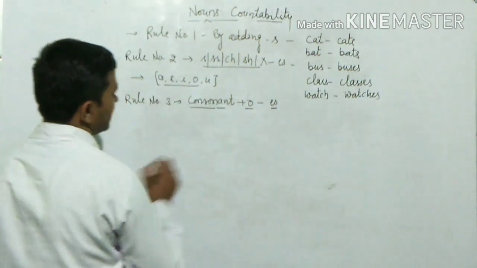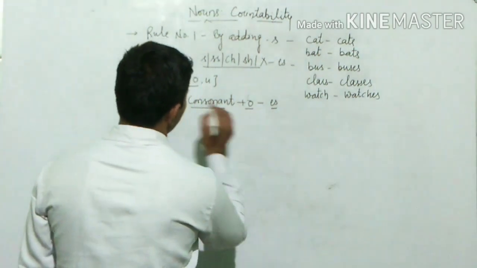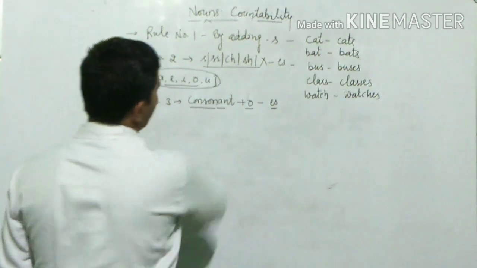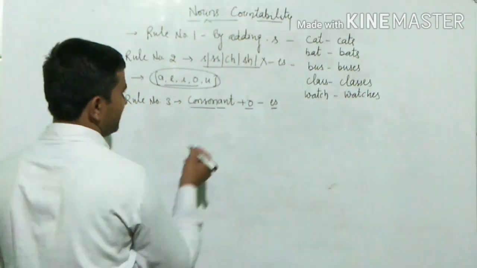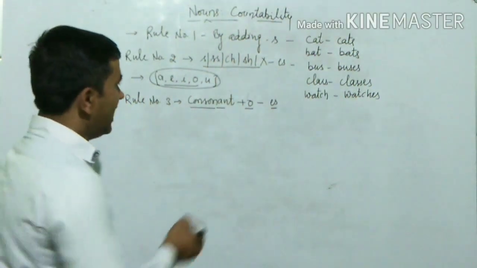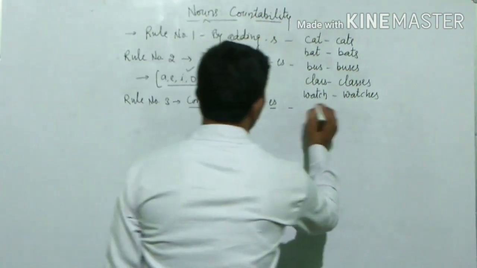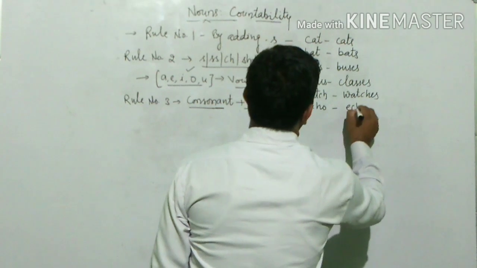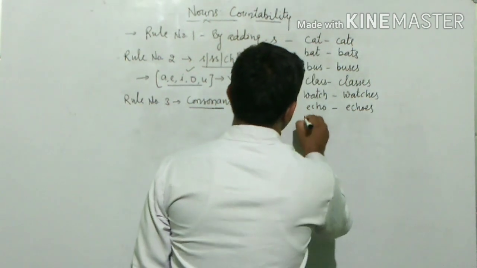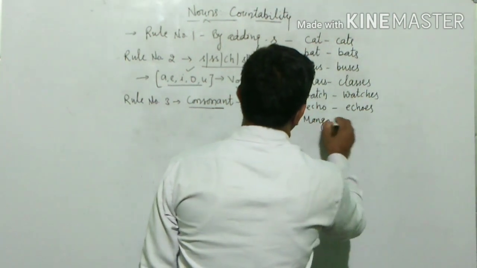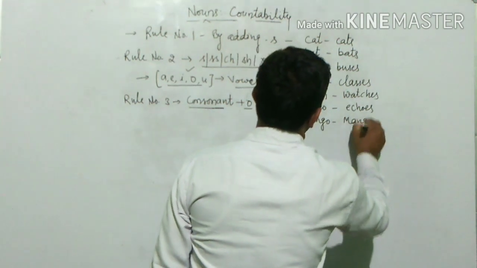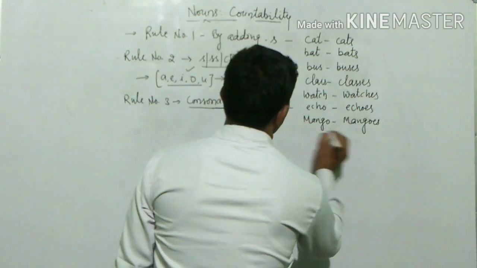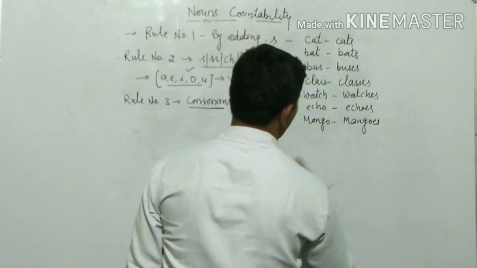If we find the letter before o other than these 5 vowels, then that letter is a consonant and we use es with that. For example, echo becomes echoes, and mango becomes mangoes.